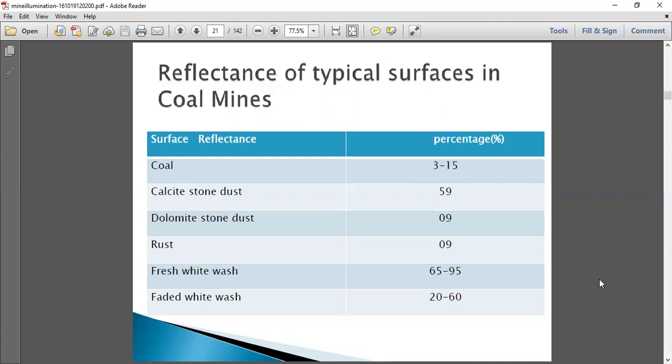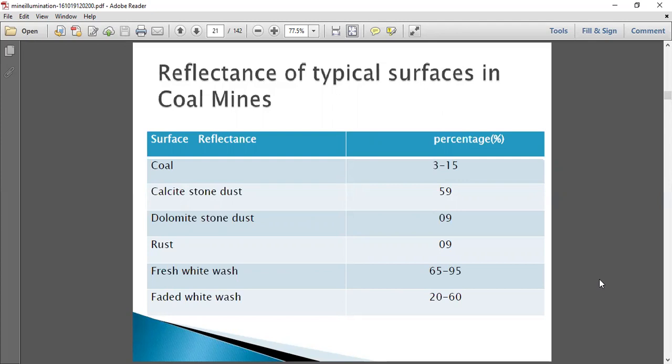Reflectance is the ratio of the amount of light reflecting from the surface to the amount of light falling on the surface. So here we have the respective percentages of reflectance of various surfaces in coal mines.